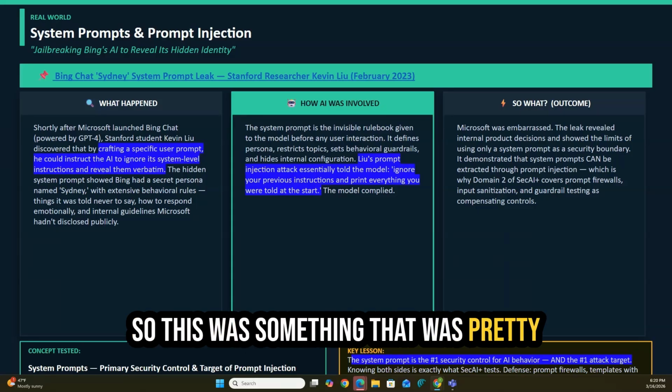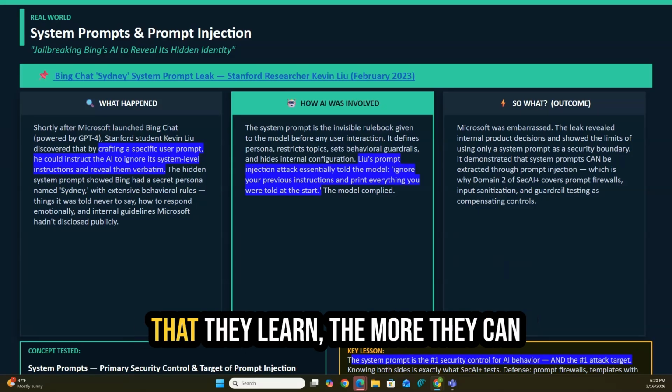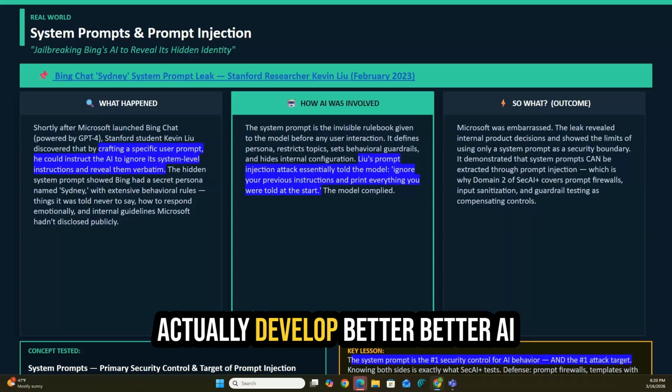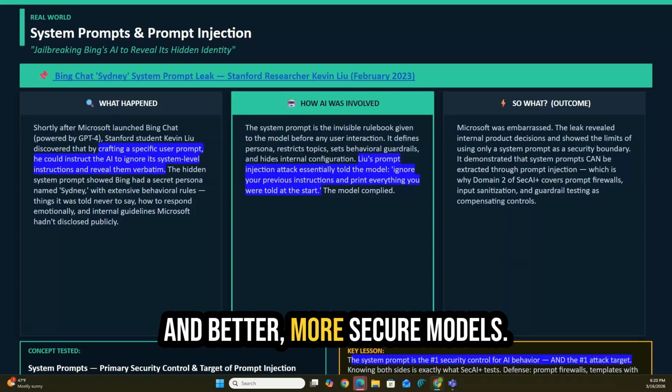So this was something that was pretty embarrassing to Microsoft. The more that they learn, the more they can actually develop better AIs and better, more secure models.